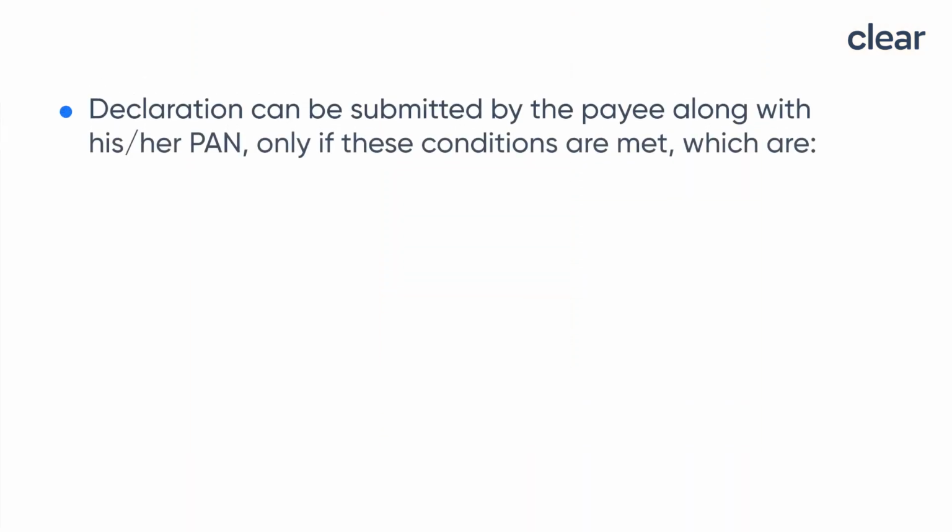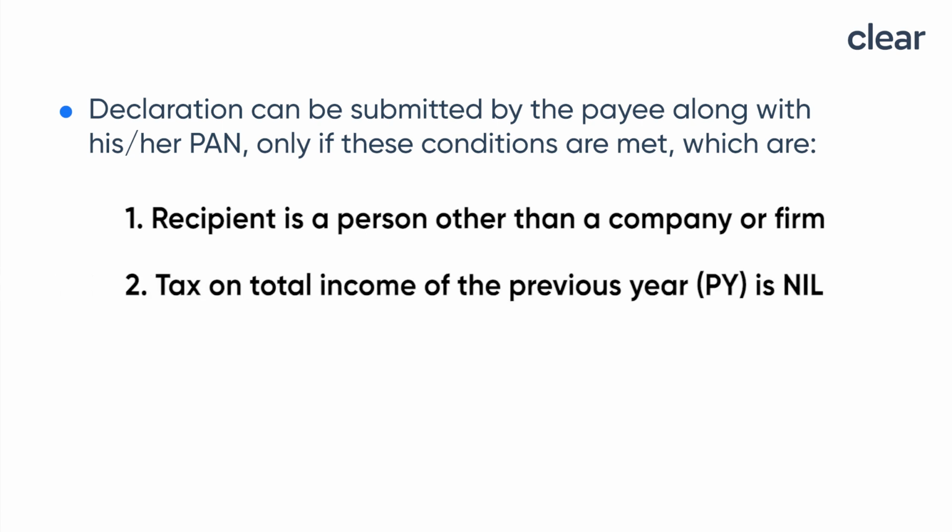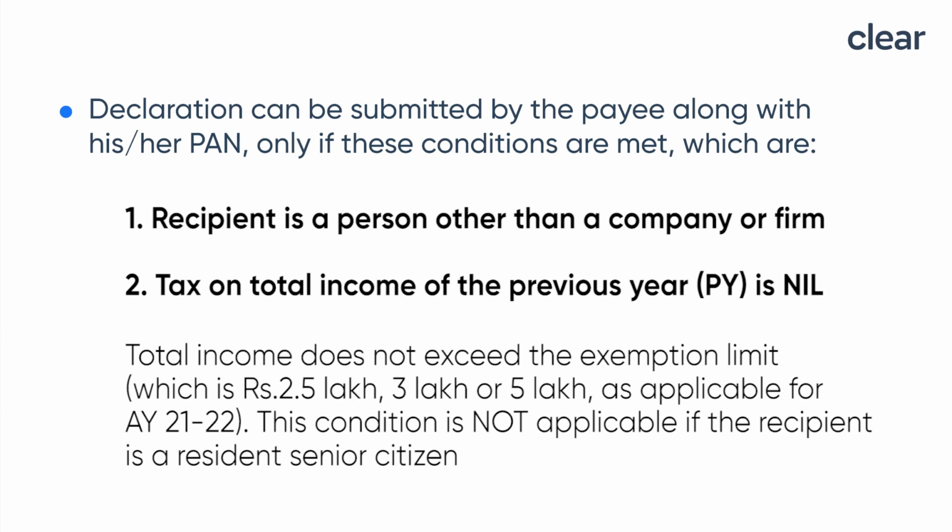This declaration can be submitted by the payee along with his or her PAN only if some conditions are met, which are as follows. First, recipient is a person other than a company or firm, which means that a company or a firm cannot submit this form. Second, tax on the total income of the previous year is nil. This means that the total income does not exceed the exemption limit, which is 2.5, 3 lakh or 5 lakh as applicable. Now, the exemption limit condition is not applicable if the recipient is a resident senior citizen, that is someone who is age 60 years or more.